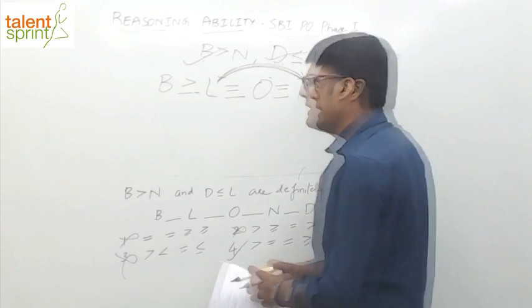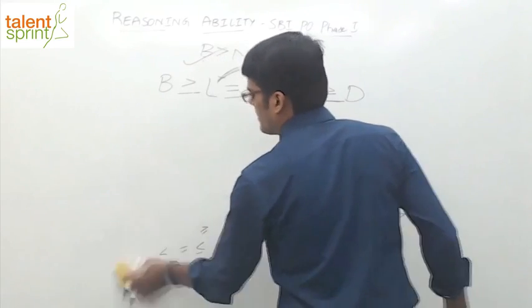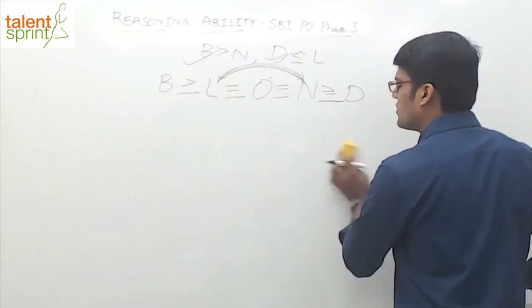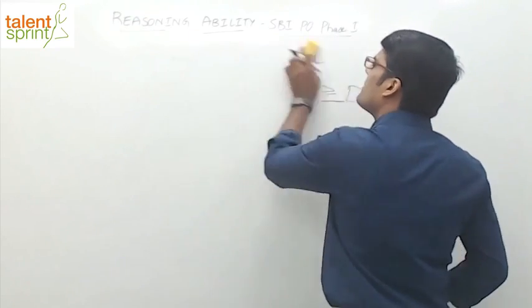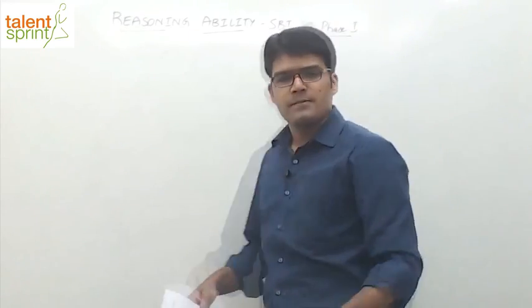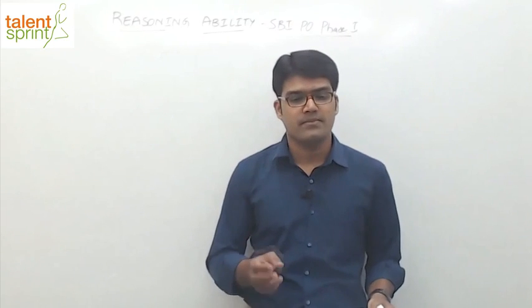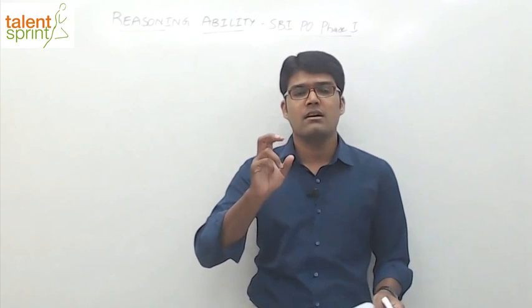So that's about coded inequalities. Let me tell you, whatever be the pattern of question, we have seen three different patterns so far: finding out what comes in the question mark, what comes in fill up the blanks, which of the following conclusions are correct and all that, right? Whatever be the pattern, the concept and the approach for solving the question remains the same, right? That is just follow the three rules there.